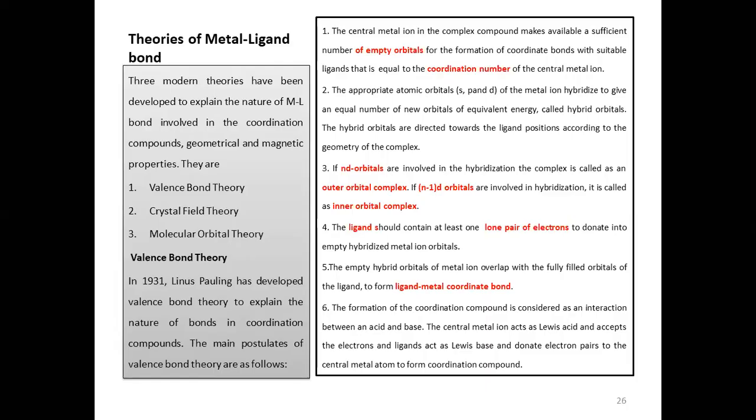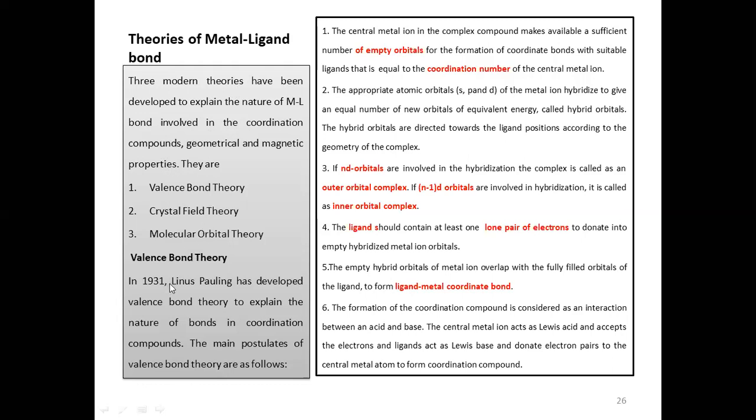Since each theory has certain limitations, many people came up with many theories to explain the metal-ligand coordination bond or bonding in the metal complexes. A few of such theories of metal-ligand bonding are valence bond theory, crystal field theory, and molecular orbital theory. These are the modern theories developed to explain the nature of the metal-ligand bond involved in the coordination compounds, and their geometrical and magnetic properties. In our syllabus, we have valence bond theory, so we will be studying it in detail.